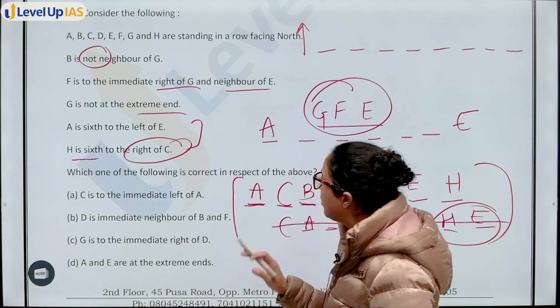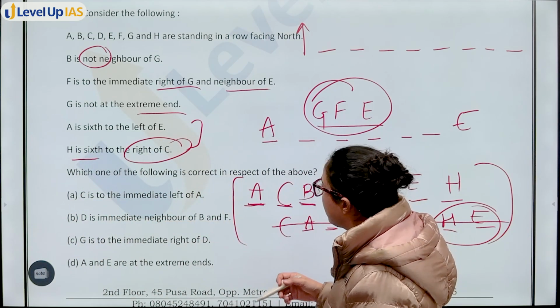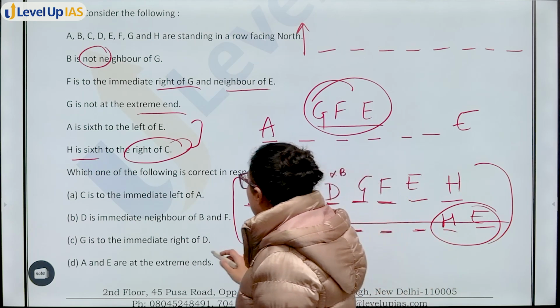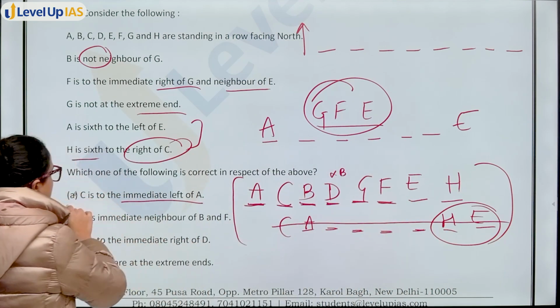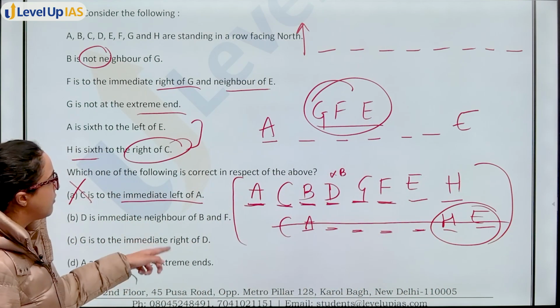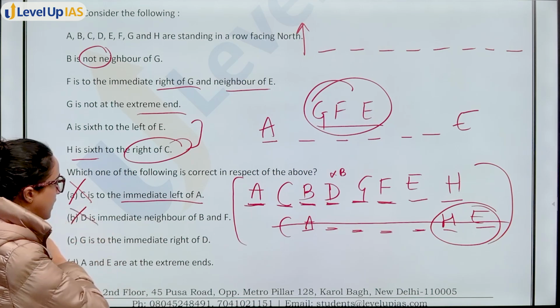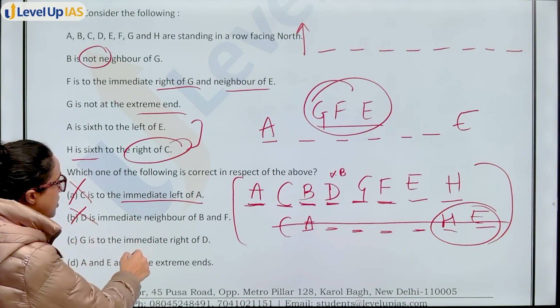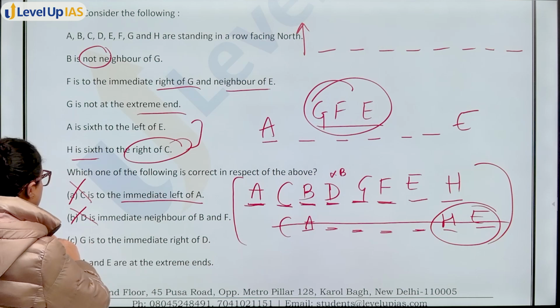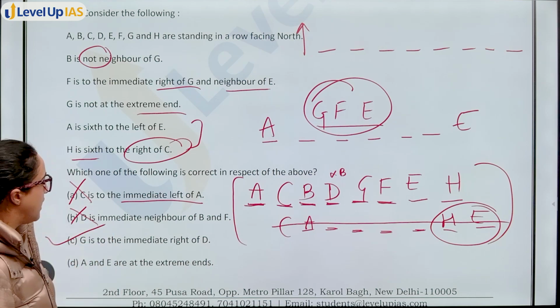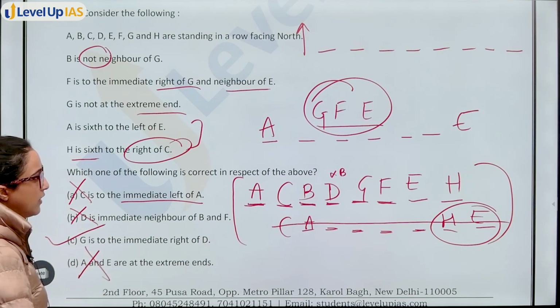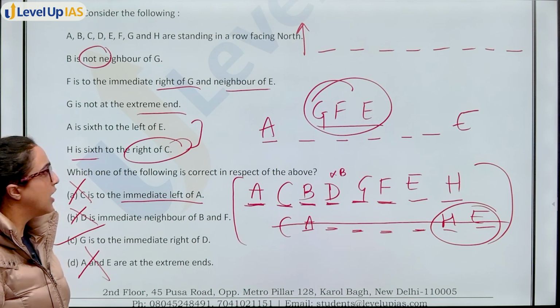Now, moving on to the question, which of the following is correct? C is to the immediate left of A. Incorrect. D is immediate neighbor of B and F. Incorrect. G is to the immediate right of D. Yes, this is correct. A and E are at the extreme ends. Incorrect. Okay, so option C will be your answer.